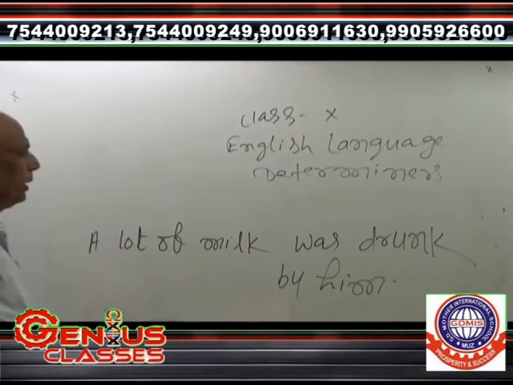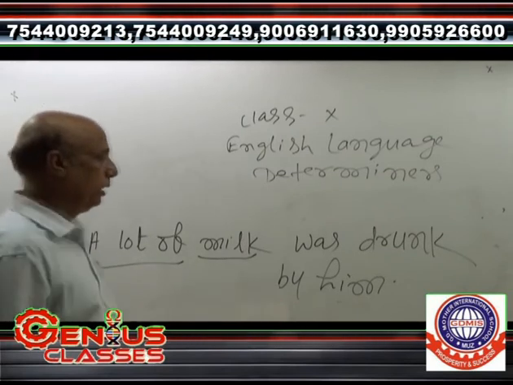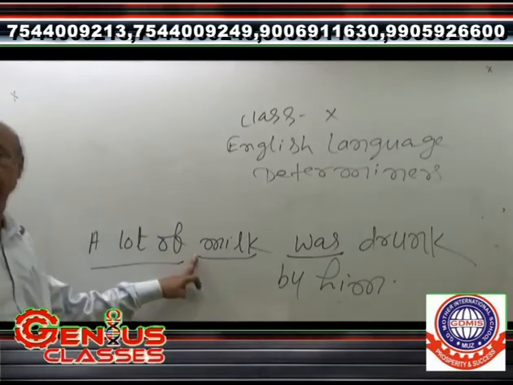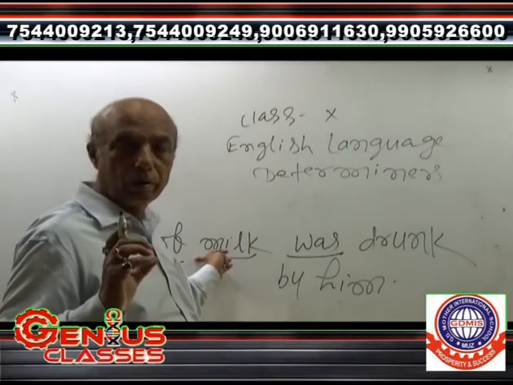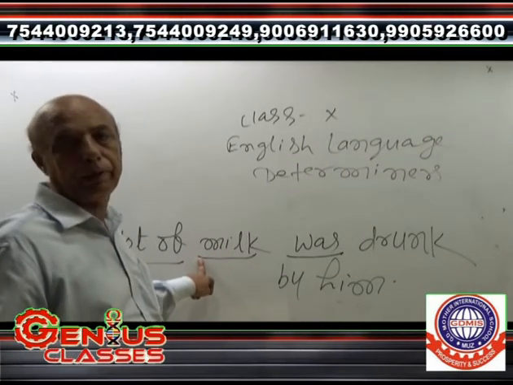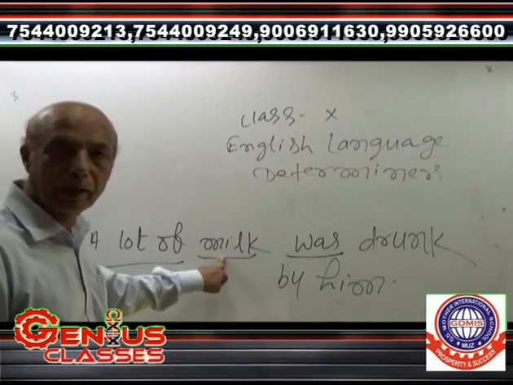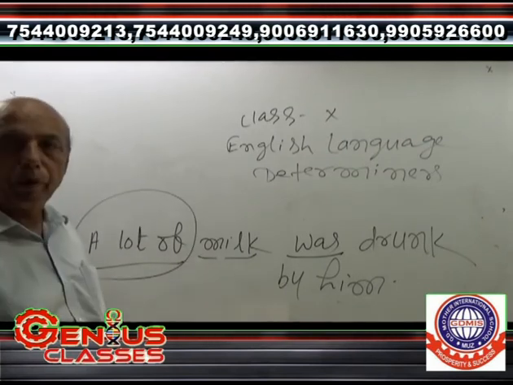Here, milk is a material noun, and a lot of is one of the determiners, and a singular verb has been used, right? Because as per the rule of syntax, a lot of follows the singular verb with uncountable nouns and material nouns. Here milk is a material noun, and before a material noun, a lot of has been used in the form of a determiner.